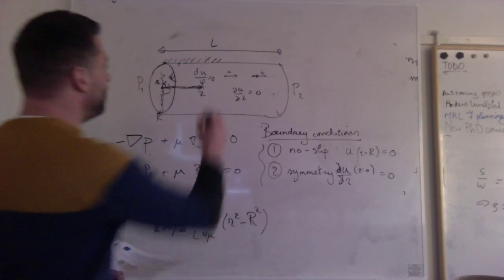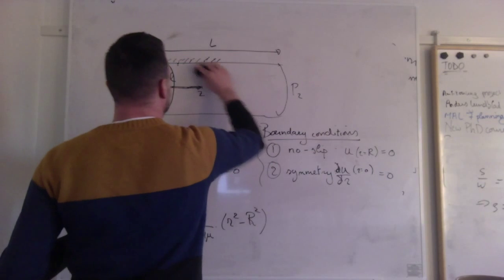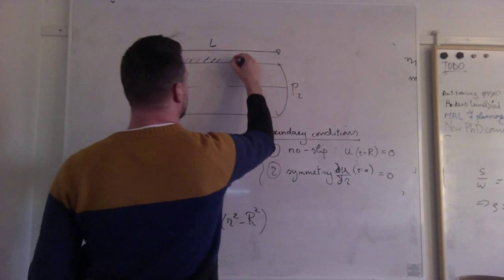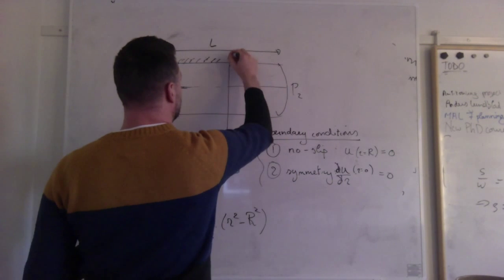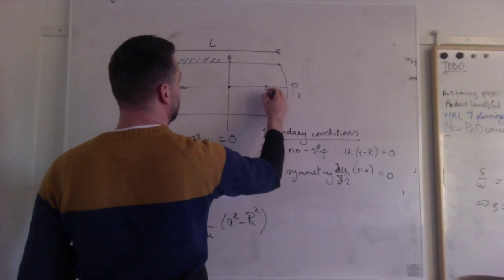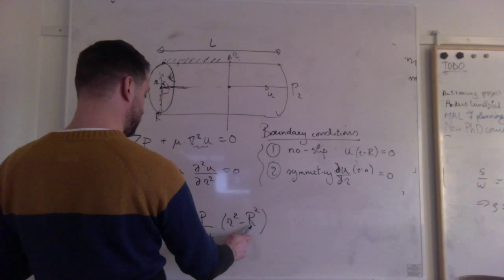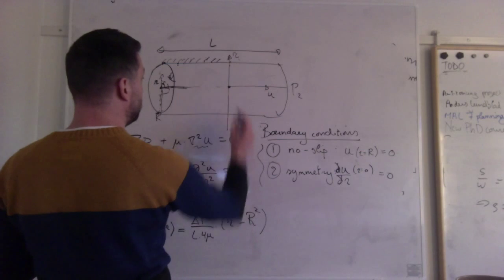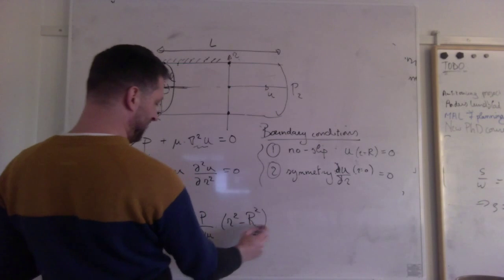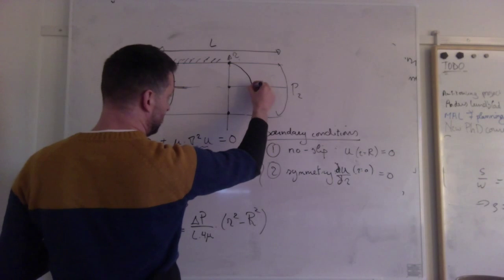And how does this profile look like? Well, I'm going to draw that actually here. So this is my central line. Now I'm going to plot my velocity u in this direction, and this is of course r. And I have my boundary condition, my no slip condition. So here it's for sure 0, and here it's non-zero, and it's parabolic. I can see that in this formula, so I get a parabolic flow profile looking something like this.